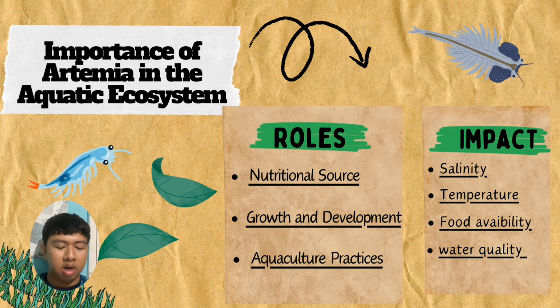And for impact, salinity. The variation in salinity level can significantly impact their population. Temperature. The Artemia can tolerate a wide temperature range. Food availability. As a feeder, Artemia depend on the availability of microalgae and nutrients. And also the last one is the water quality.